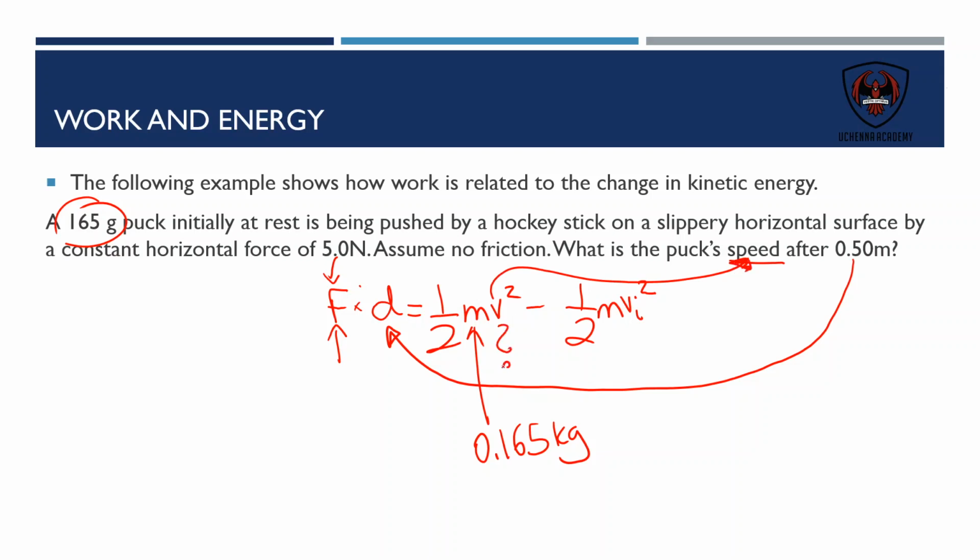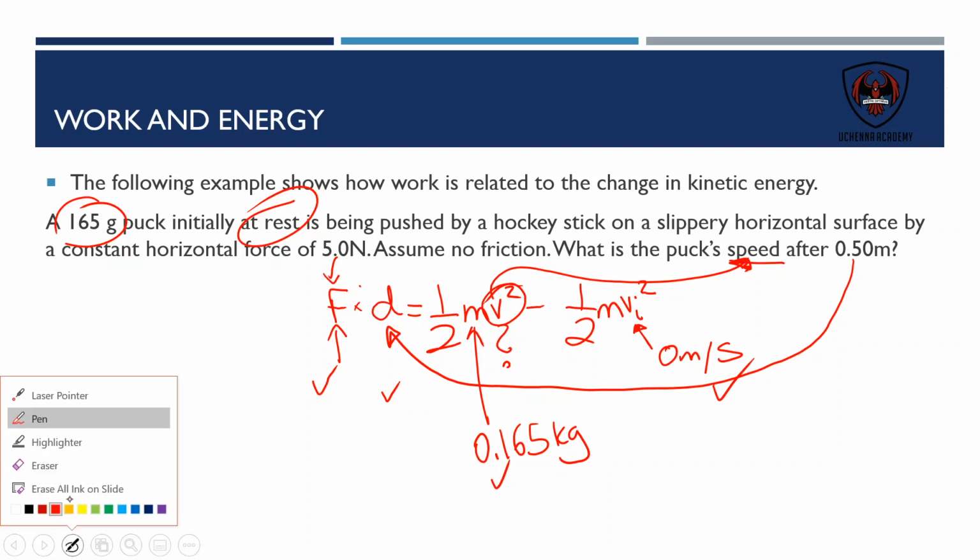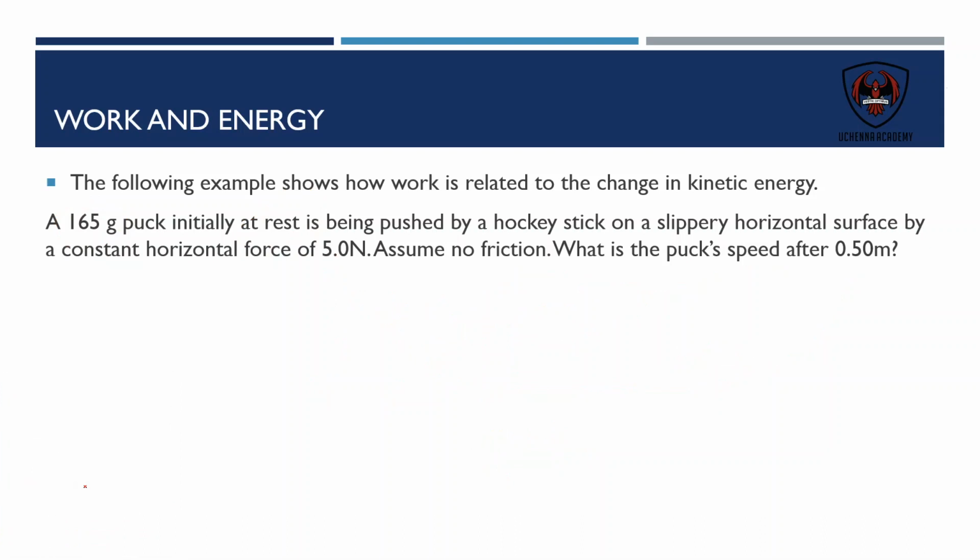So that's the big question mark, but it gives us the initial velocity because we're starting at rest. So it is equal to 0 meters per second squared. So knowing the force, the displacement, the mass, and the initial velocity, all of these will allow us to solve for final velocity through algebra.